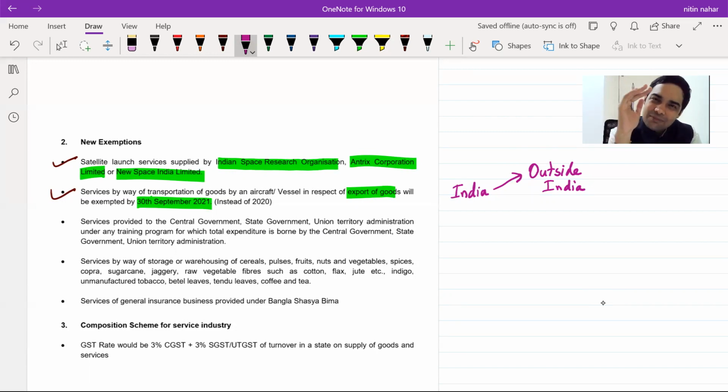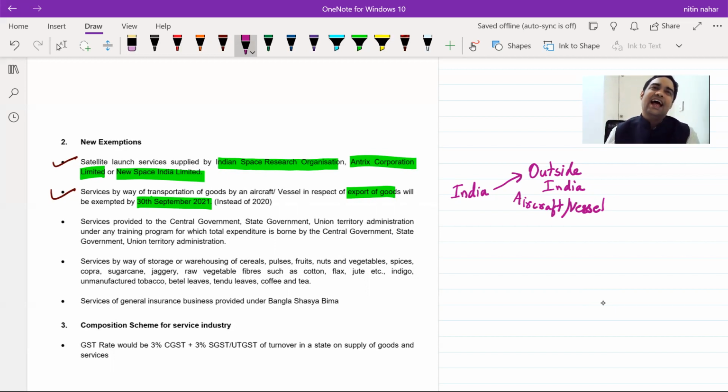Very few amendments, but these are very basic things which have been there for a very long time, and the government has just changed the date. So remember, outside India to India, transportation of goods by an aircraft or vessel would not be liable to GST. It is already there in the notes, it has just been extended for 1 more year.